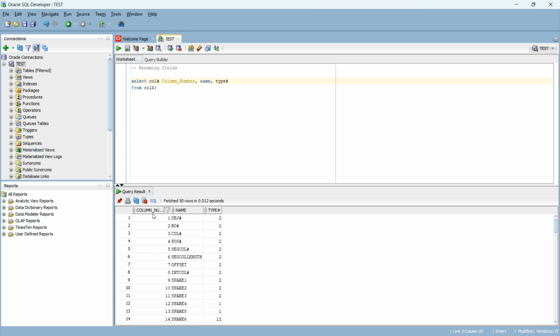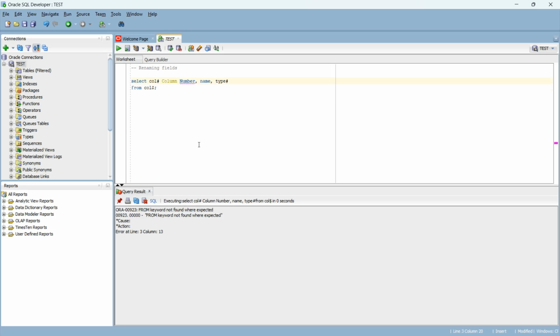See, but we can't use space in between. It will throw us the error. And apart from space, we can't use a number in front of non-quoted identifiers. It will again give us errors.